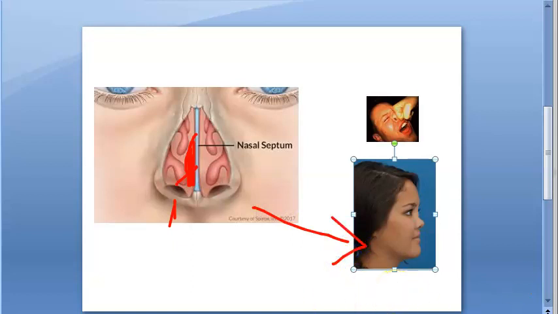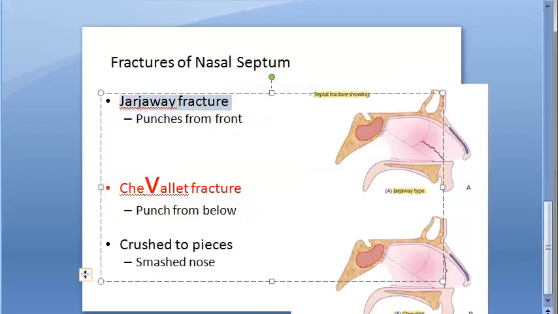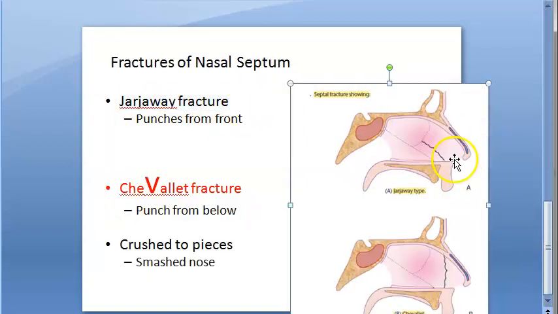Then the specific fractures we have seen are Jarjavay fracture, which is more horizontal, though it doesn't look perfectly horizontal here. It is somewhat horizontal compared to the Chevallet fracture. So you will have to draw this diagram if they ask in the exam. Chevallet fracture, draw vertical. From the anterior nasal spine, you have to start, remember.